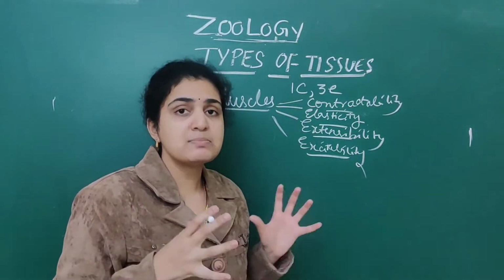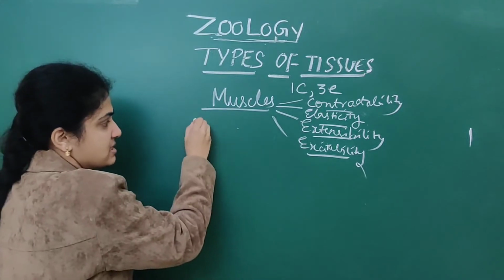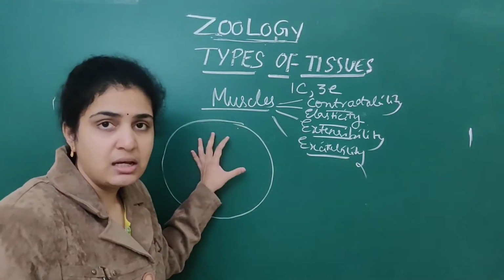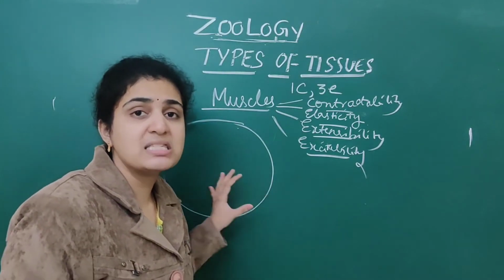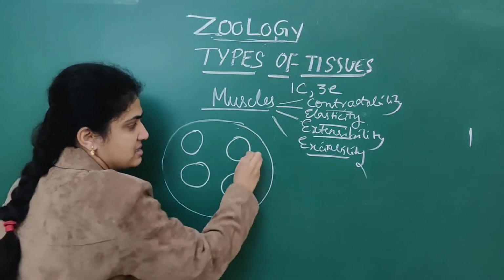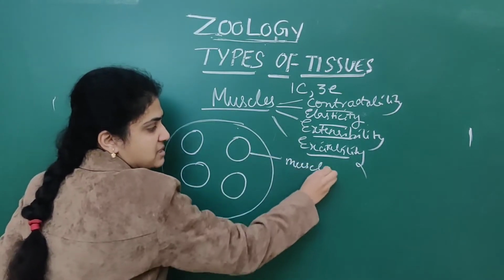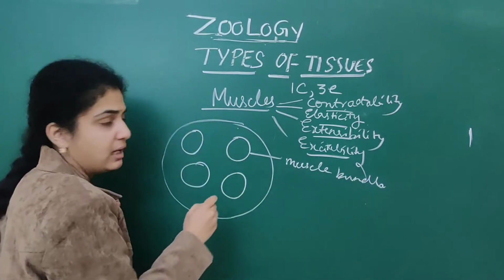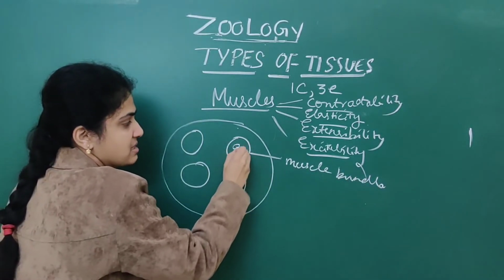And suppose this is a skeletal muscle. In the muscle, numerous muscle bundles are present. These are called muscle bundles. In each muscle bundle, there are numerous muscle fibers.